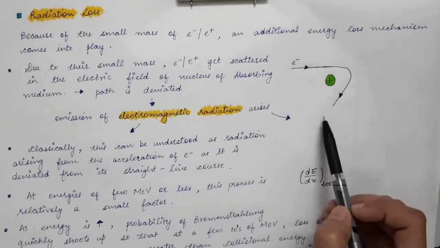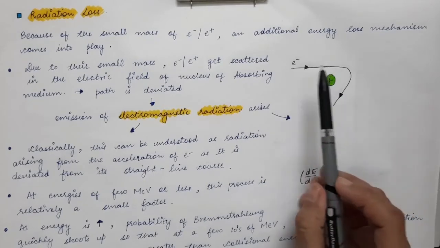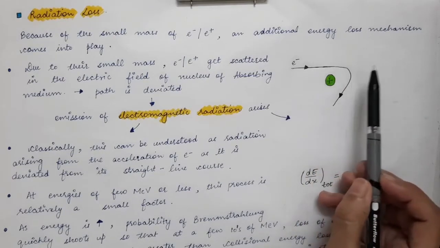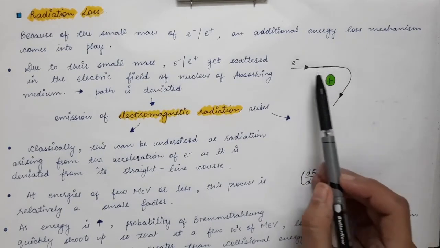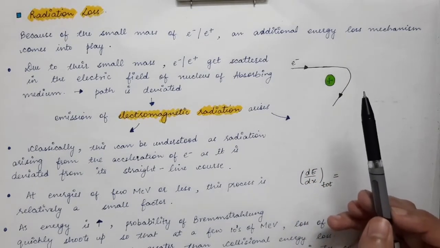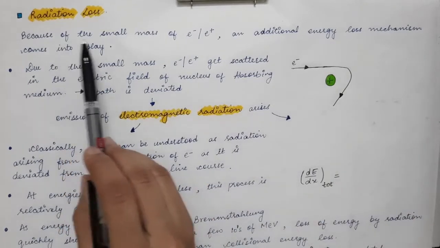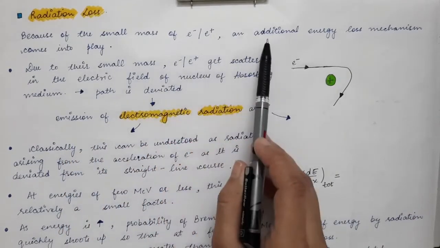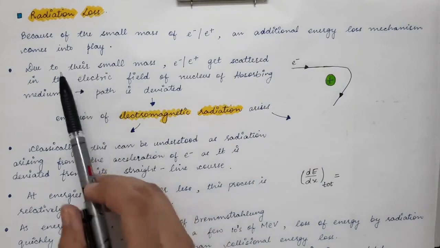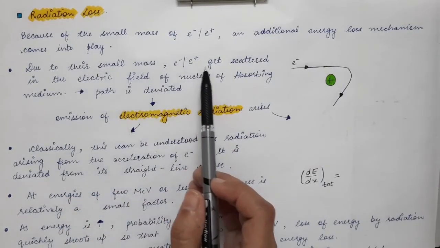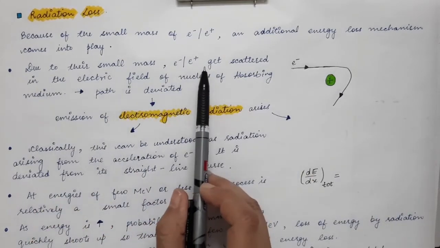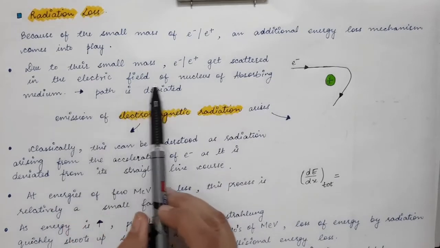Now during this process, the electron will radiate EM radiations. So this electron will lose its energy in the form of EM radiations when its path has deviated due to the Coulombic attraction of the nuclei. Because of the small mass of the electron and positron, an additional energy loss mechanism comes into play, and that is called the radiation loss. Due to their small mass, the electron and positrons get scattered in the electric field of the nuclei.